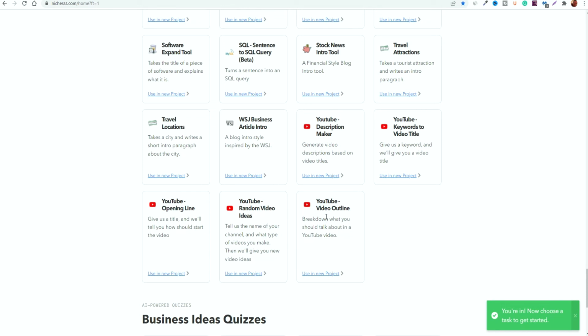It also allows you to generate content for video outlines if you're stuck for ideas, even ideas for keywords or for titles. If you're stuck and you're looking for your next video concept idea, you can use this tool to be able to generate all that.